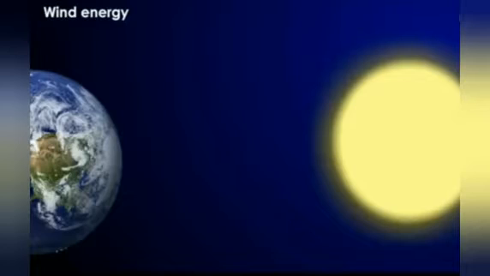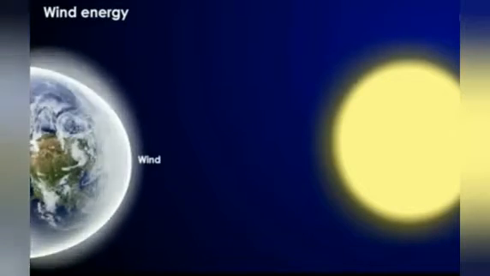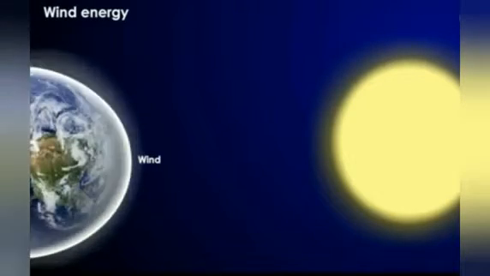Sun rays are much stronger near the equator than the polar regions, so air in the equatorial region becomes warmer and its density decreases. The lighter air rises up and the pressure decreases. Cooler air from polar regions moves towards the equator to replace the warmer air. This motion of air causes wind.